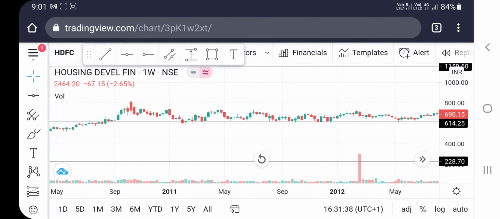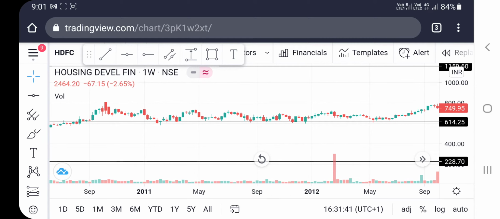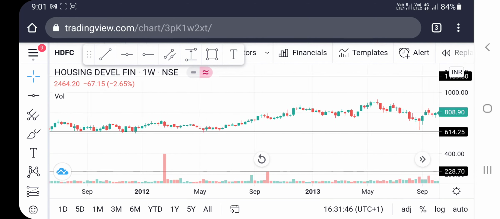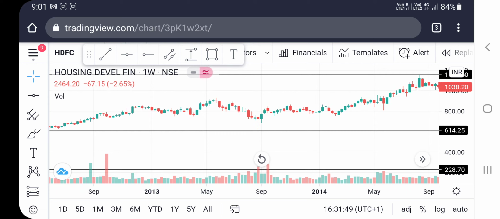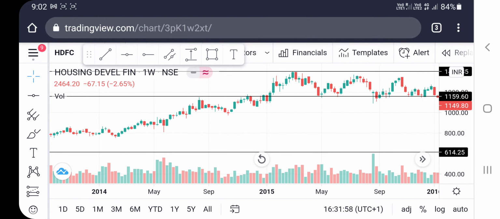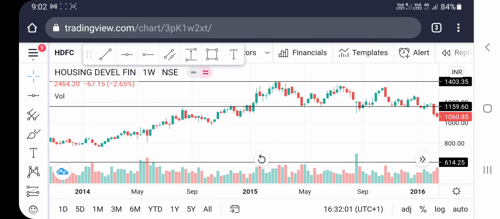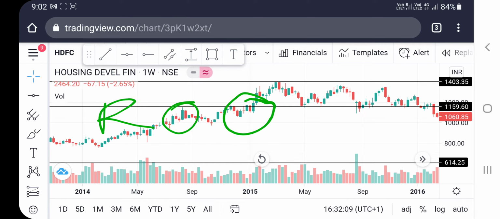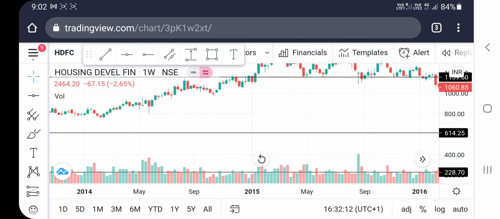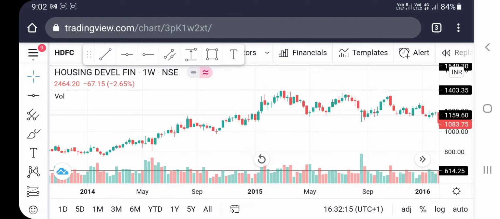You can see this line, the stock was not able to break it, and it became a support line. And you can see here it also tested this support line but did not break, and the stock moved up, and you can see we reached 2015. In 2015 here it tried to break but was not able to, and here finally it broke this resistance line. This was an earlier support line, and this is a resistance line. Now this resistance line became a support.